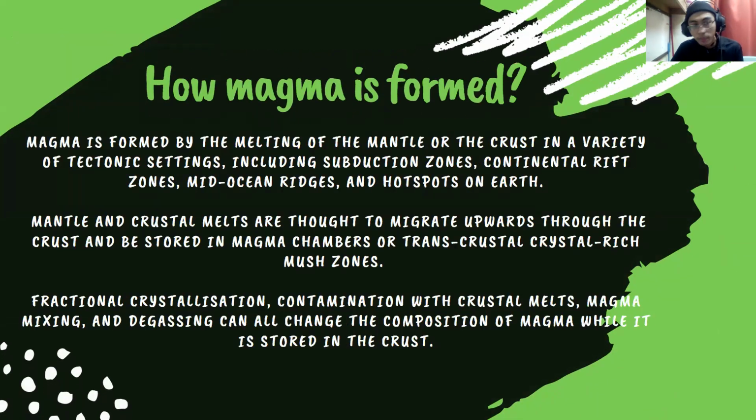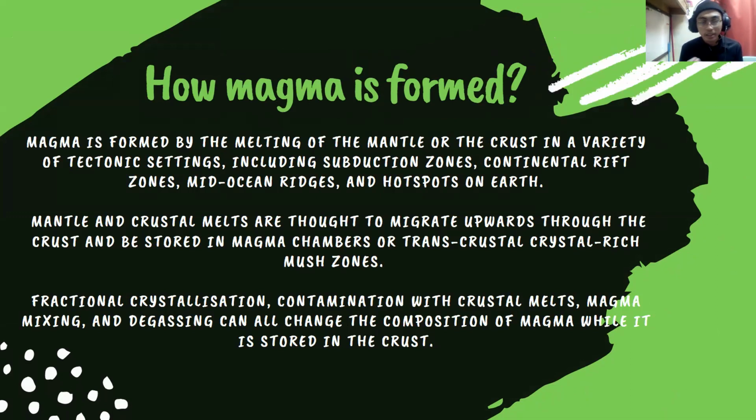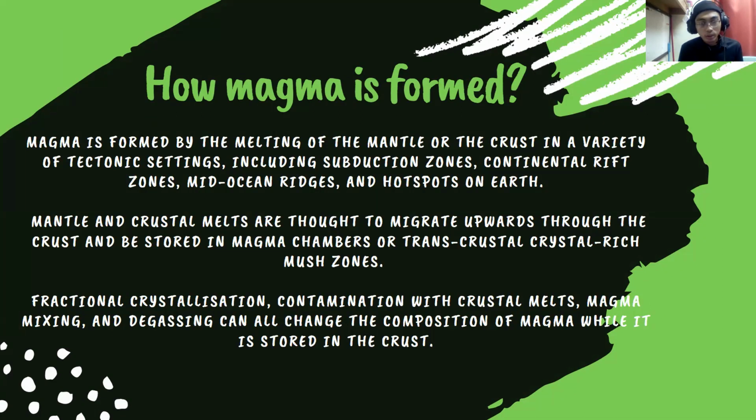How is magma formed? Magma is formed by melting the mantle or the crust in a variety of tectonic settings, including subduction zones, continental rift zones, mid-ocean ridges, and hotspots on Earth. Mantle and crustal melts are thought to migrate upwards through the crust and be stored in magma chambers or transcrustal crystal-rich mush zones. During this magma storage, fractional crystallization, contamination with crustal melts, and magma mixing, as well as degassing, can all change the composition of the magma.